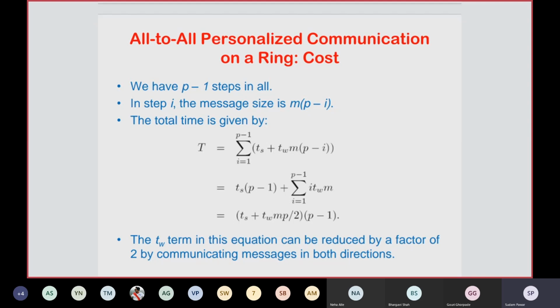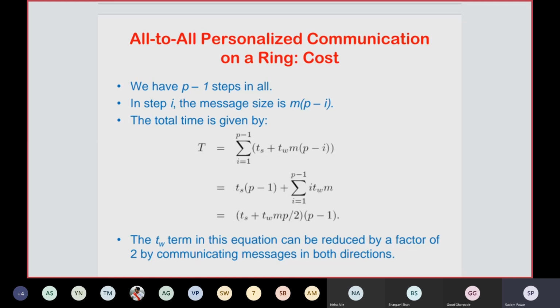Then the message size is m times (p minus i), and you have to consider i ranging from 0 to 5. Initially, every node has 5 messages that are to be forwarded to every other node in that particular network.